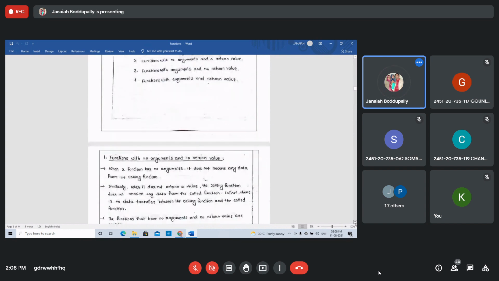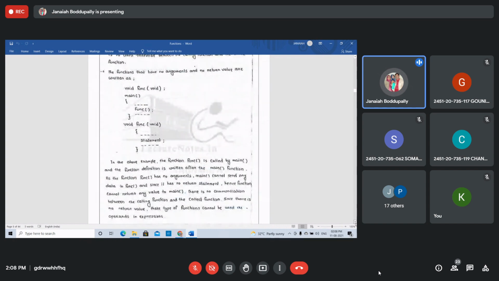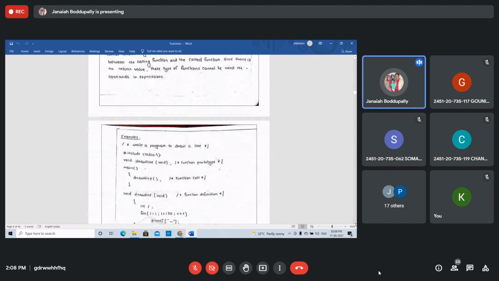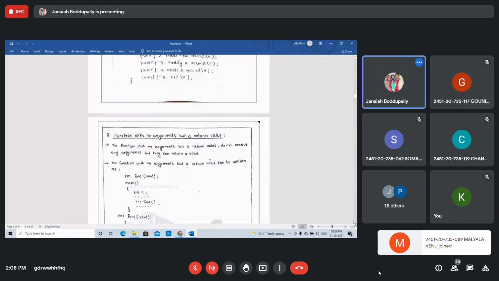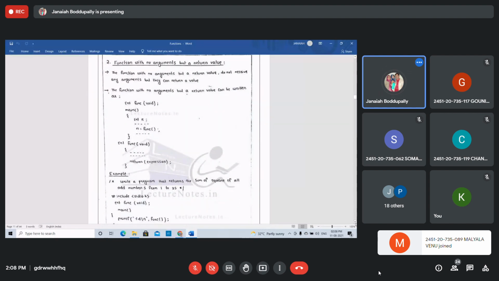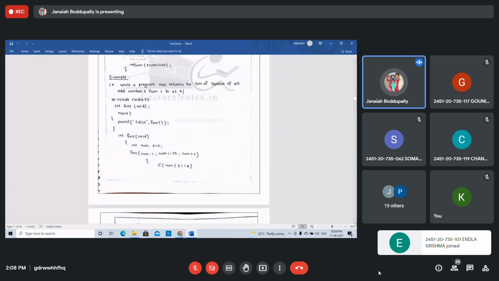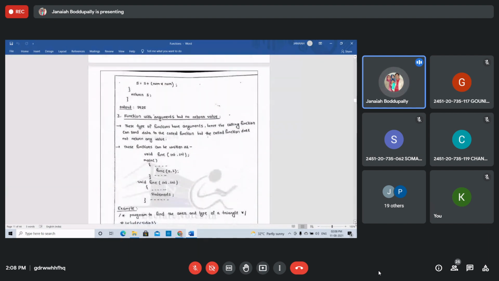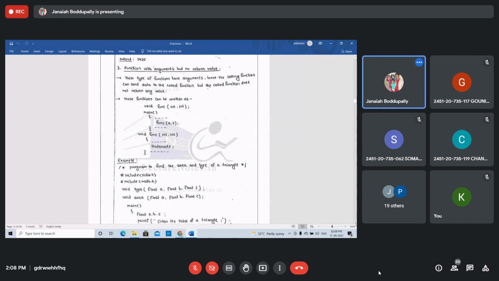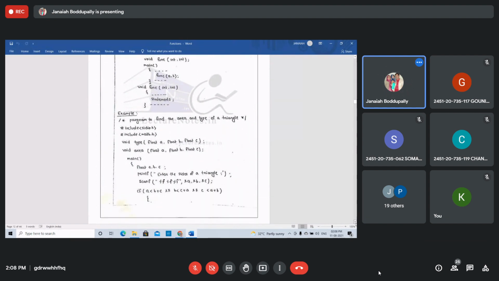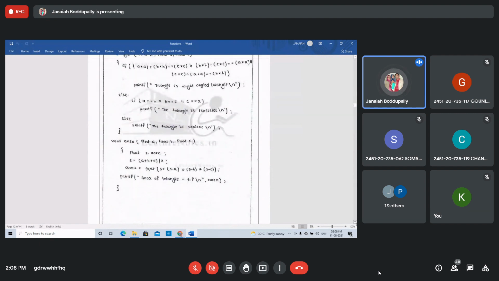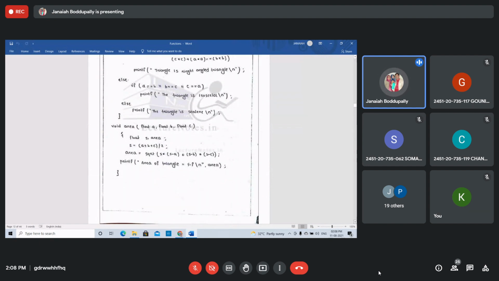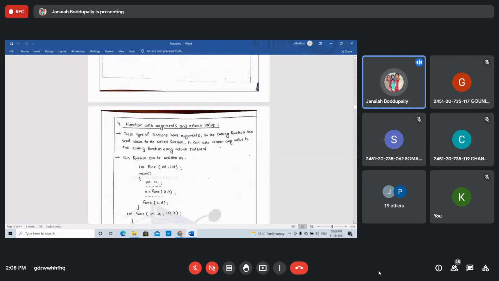Functions with no arguments and a return value. Example, no argument, return value. Whenever you write the arguments, that's void, and the return type is integer type. Functions with arguments but no return value. Example of the triangles. Two functions are taken, triangle and area of the triangle. Execute this program also. Function with arguments and a return value.